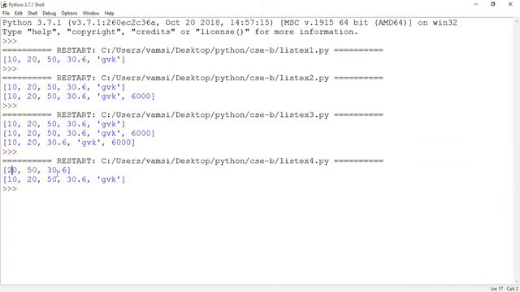Because of that reason, 1 means 20. The end index is mentioned as 4, right? So when it is mentioned as 4, 4 minus 1 is considered, which is 3. So 1, 2, and 3: 20, 50, 30.6 is displayed upon the user screen. So go to the code window.